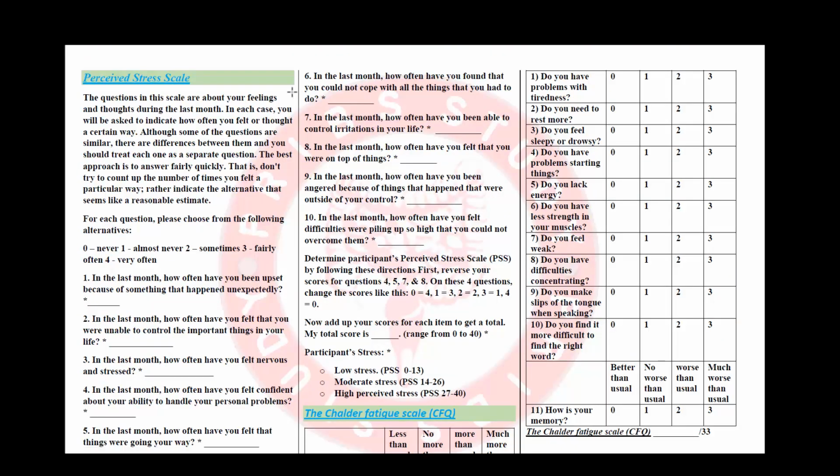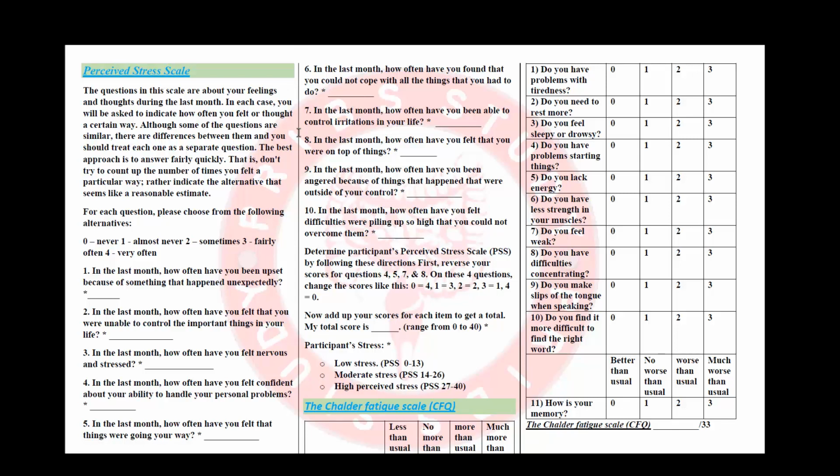The next section is about the perceived stress scale. Please make sure in this section that you are patient with the participants and flexible. You will need to understand that these questions may be somewhat sensitive and personal, so we'll need to be considerate and give the patient enough space to answer. But beware, do not give them too much time. Do not let the participant think a lot about the answer. Let them answer quickly and be over with the section in as little time as possible. So in this section, you will need to be considerate and flexible with the patient's emotions, but do not give them too much time. Let them go through these questions quickly.